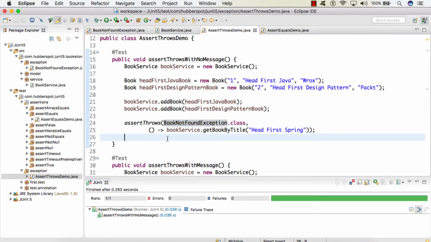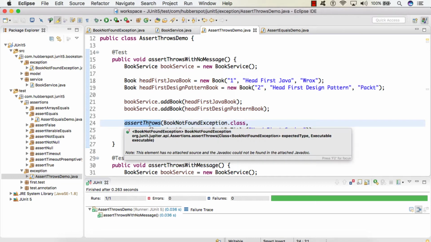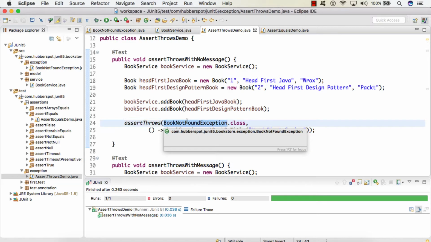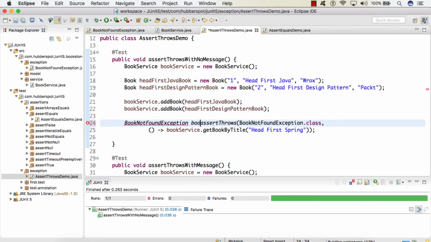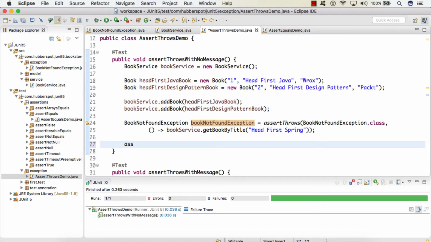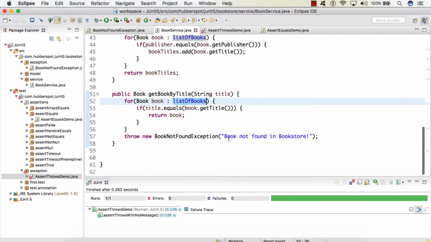And also friends, we know that assertThrows has a return type of the type of exception it throws. So what we can do here is catch the book not found exception. So if the exception is thrown, just below it we can even assert the message inside the exception. So if we go to our book service class, here you can see that we are throwing "book not found in bookstore". So this is our message.